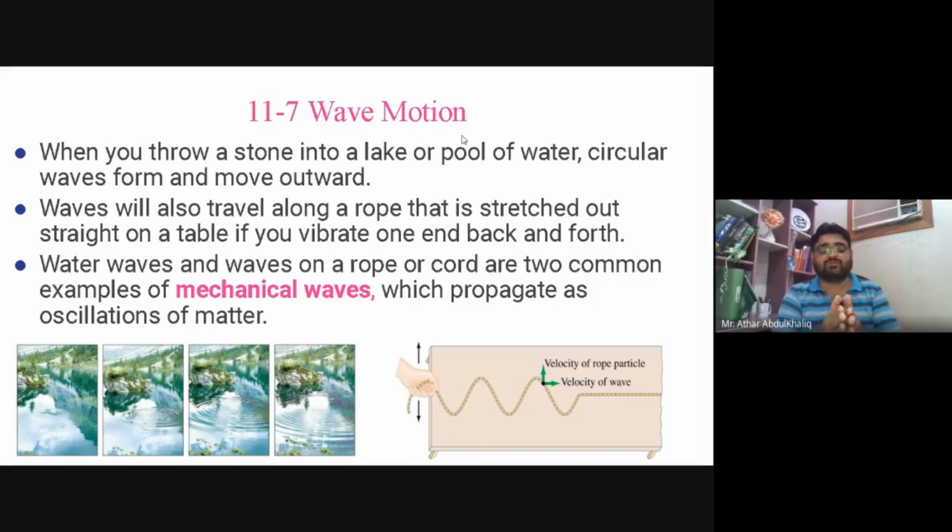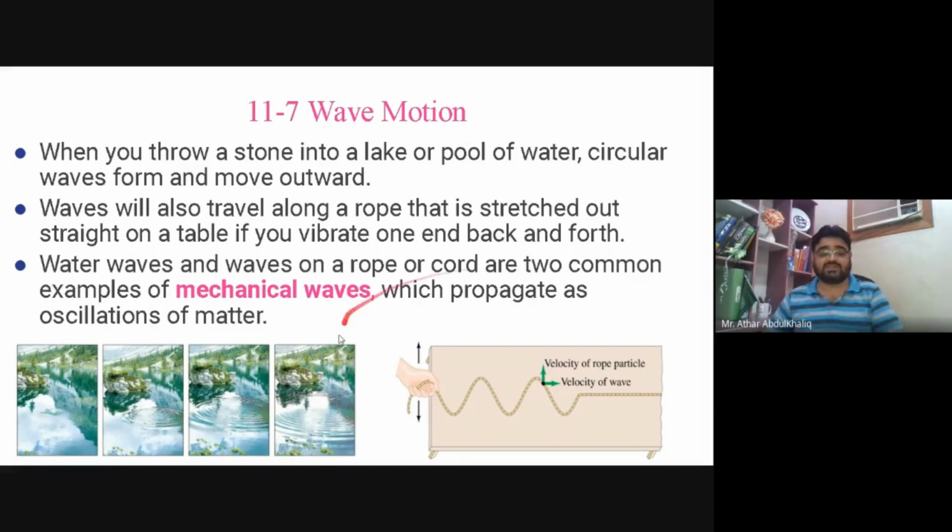So the wave is a disturbance that is created by some other object, and it transports energy from one point to another point. Whenever we talk about a wave, we say that a wave is the energy that is transported from one point to another point.